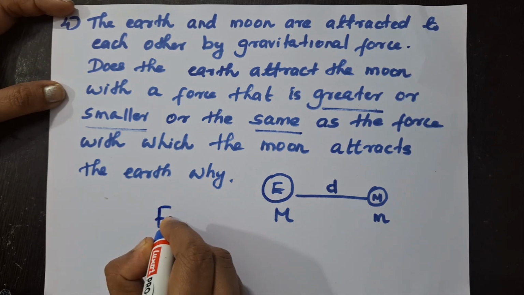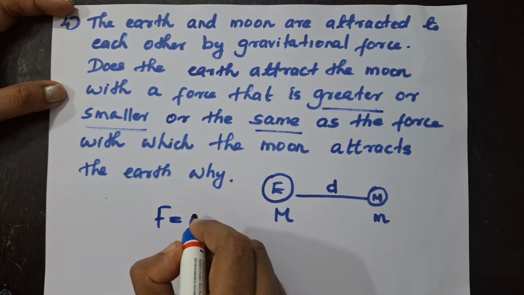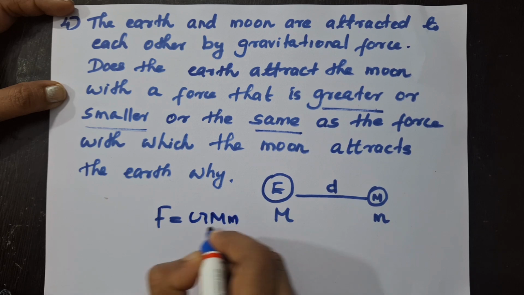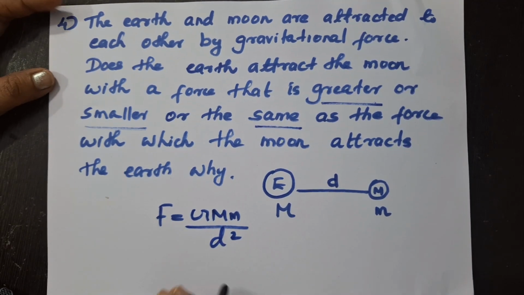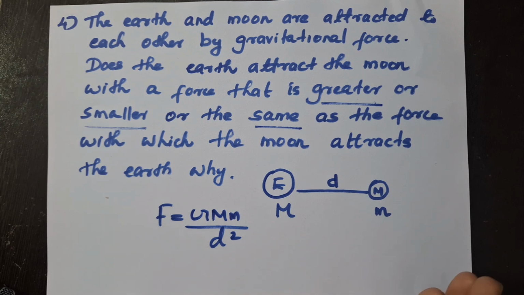And this force we will usually write as F is equal to GMm by r square or GMm by d square. This force acts on which object, that we have to decide. Which one is attracting the other with this force, or both of them will attract with the same force. All these we want to know here.